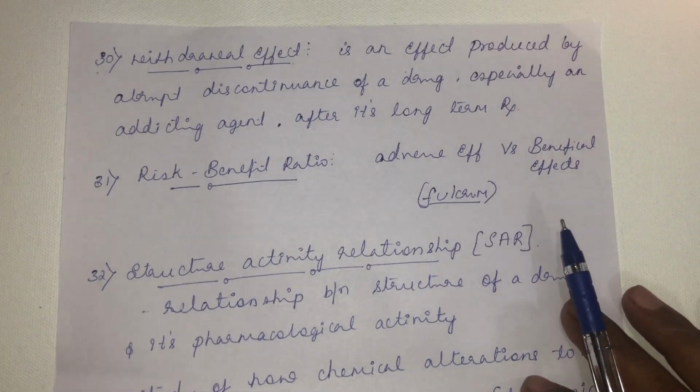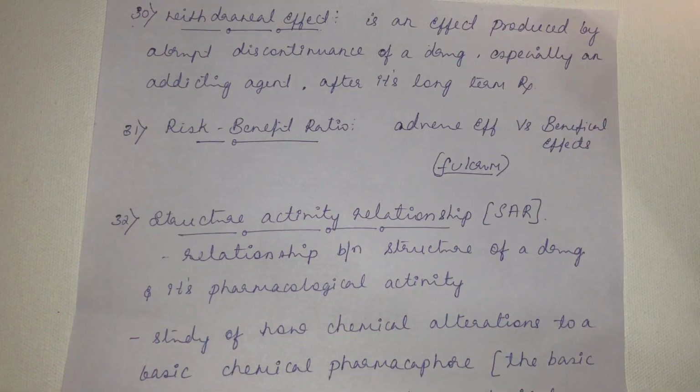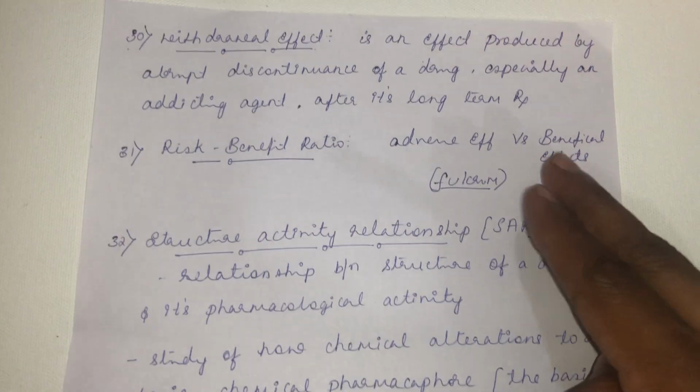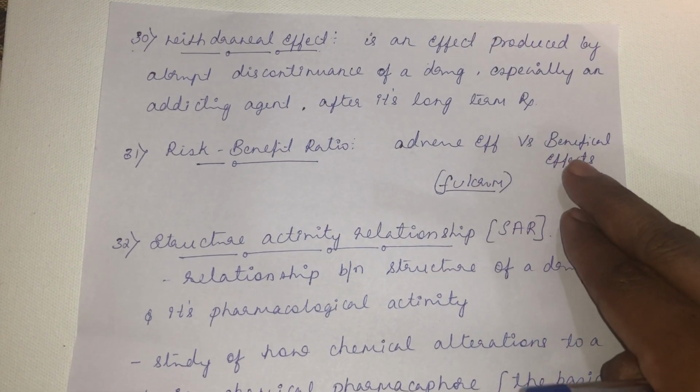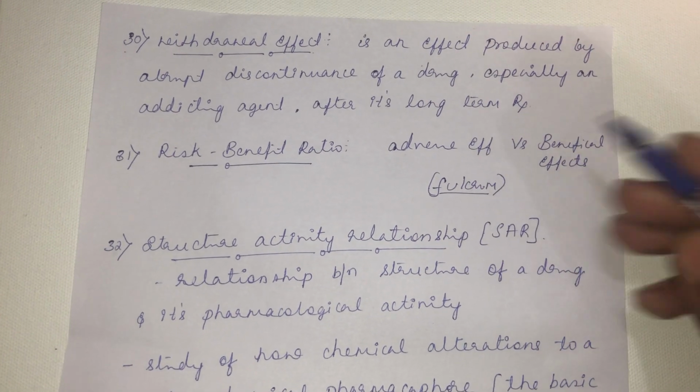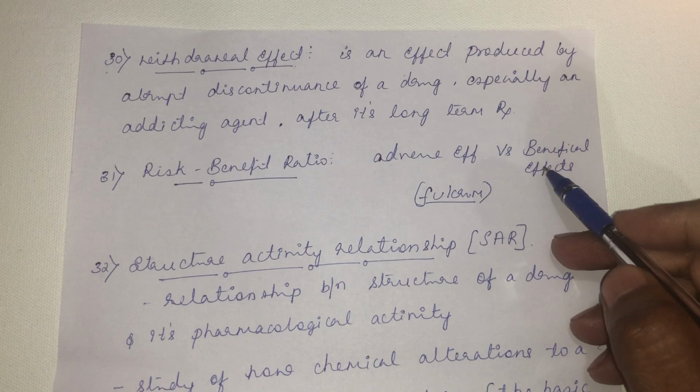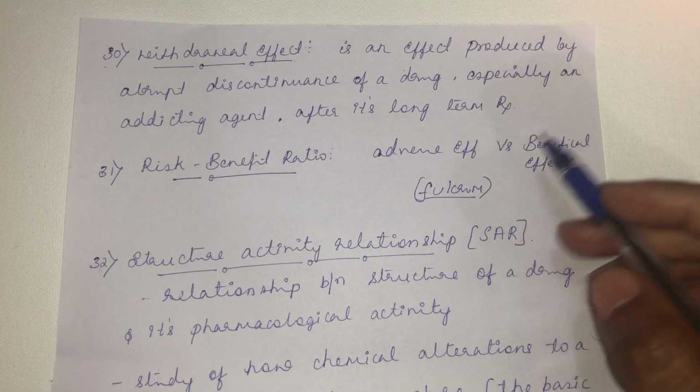Then risk benefit ratio. Risk benefit ratio is like a fulcrum of two things, adverse effect and beneficial effect. If the beneficial effect is more than the adverse effect, you will use that drug. If you are using a drug but its adverse effect is more than its beneficial effect, why use that drug? You discontinue the use of the drug.